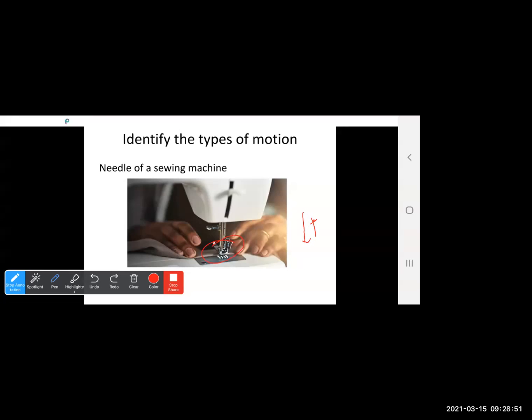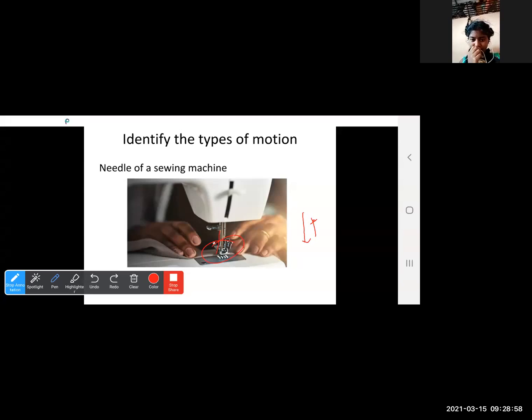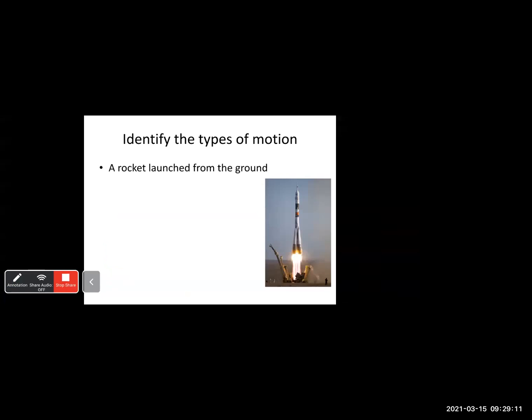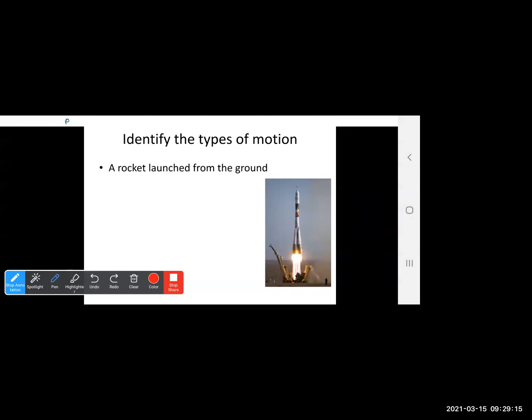Linear motion. Oscillatory motion. Very good. It's the oscillatory motion. If you see, here the needle goes in the downward direction, then it goes up, down, up, down. So it performs which motion? It is an oscillatory motion.